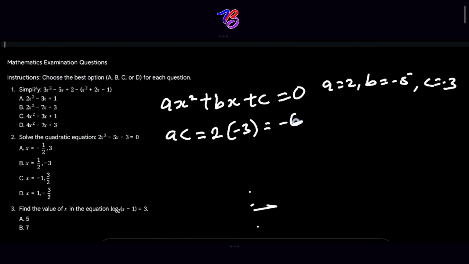Then you add up numbers that will give you what? Minus 5. So that B, that is equal to minus 5. If we look for these two numbers, it will be equal to minus 6 plus what? Plus 1. Okay, minus 6 plus 1 will give us this.